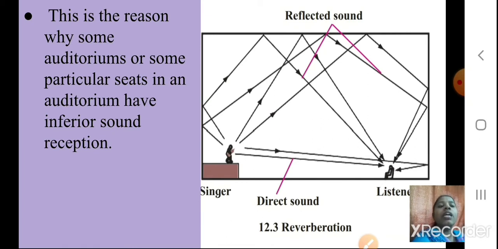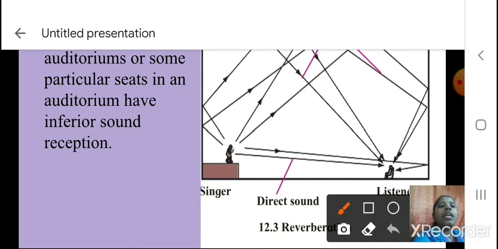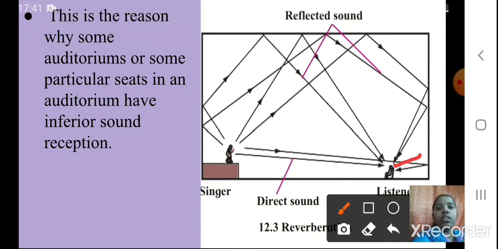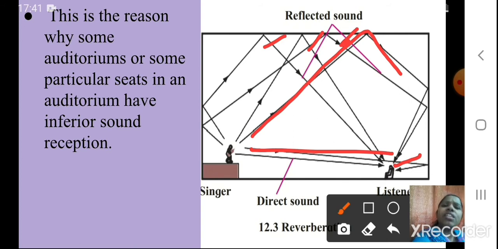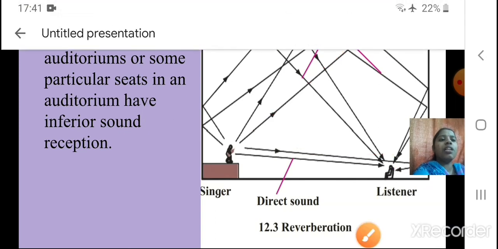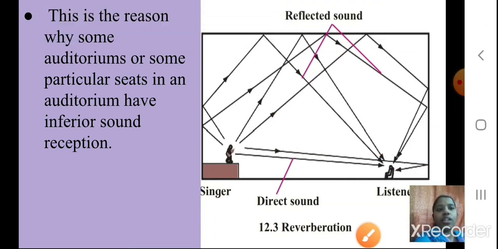You can see here a singer is sitting and someone in the audience is listening. See how many times his voice is getting reflected. You can see the reflection taking place, while sometimes it can go directly to him. So the listener may hear many of these sounds together, which he cannot decipher clearly. That is why we get inferior sound reception. I hope it is clear. This diagram is given in your text, you can go through it.